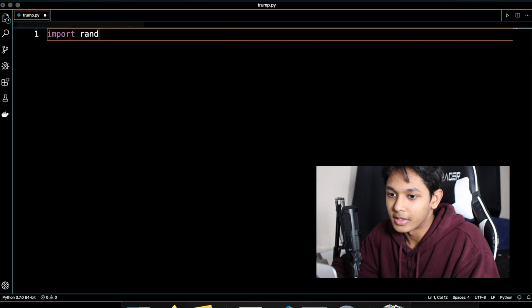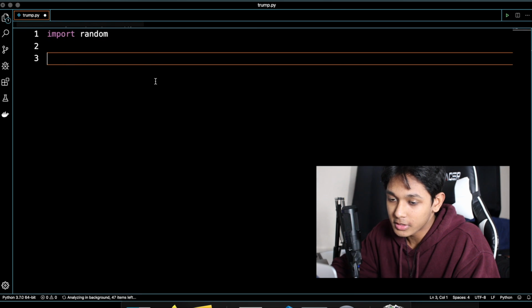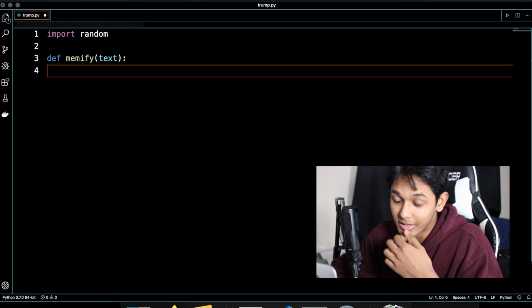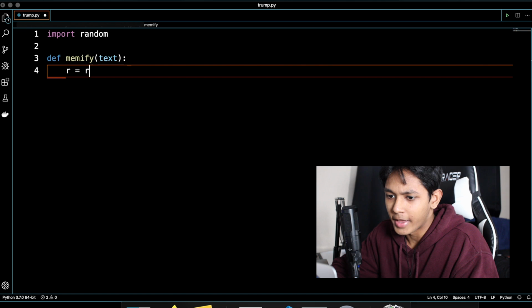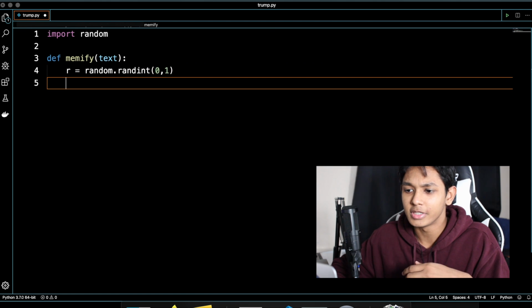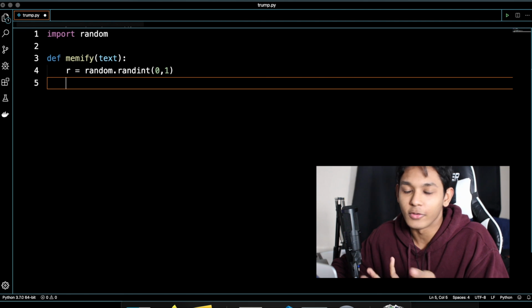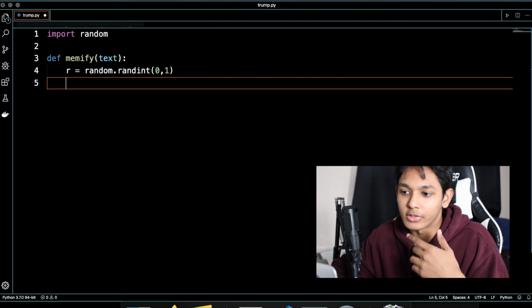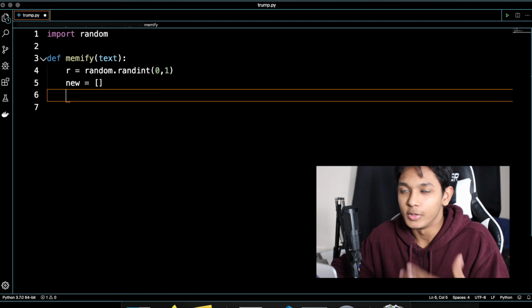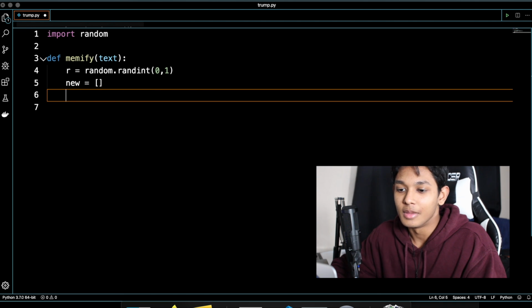So I'm just going to do import random. I'm going to create a function called memify. Sounds appropriate. Takes in the original text. r equals random.randint from 0 to 1. Which should give us at random either a 0 or a 1. So if it's 0, then it'll capitalize it, and if it's 1, it'll not capitalize it.